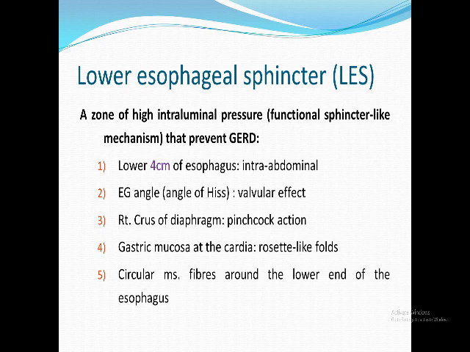One of the important factors that make it act like a sphincter is that the lower 4 centimeters of the esophagus is intra-abdominal. So, if the intra-abdominal pressure increases, it will compress the stomach, and at the same time, it will compress and occlude the esophagus, and prevent the reflux. This is very important. I want you to notice, if this is lost, for example, in sliding hiatus hernia, this 4 centimeters is no longer in the abdomen, and this will lead to reflux symptoms.